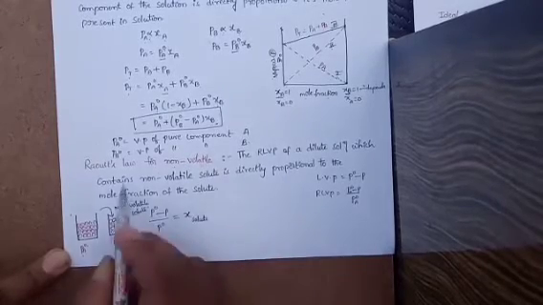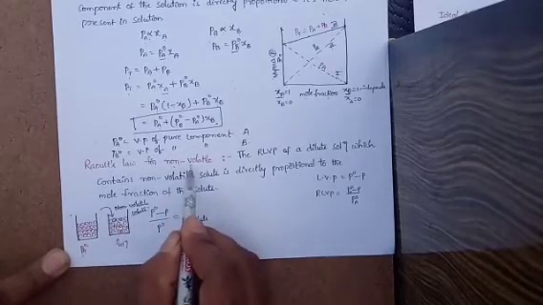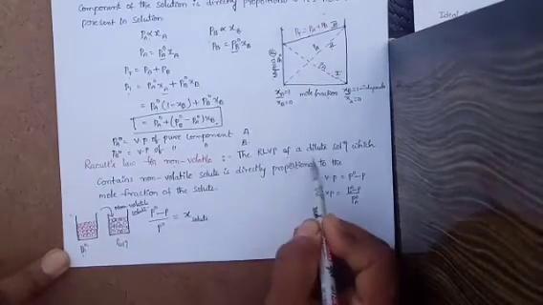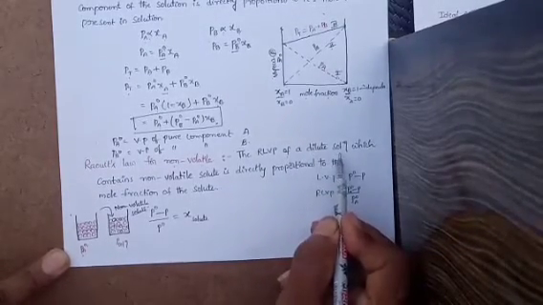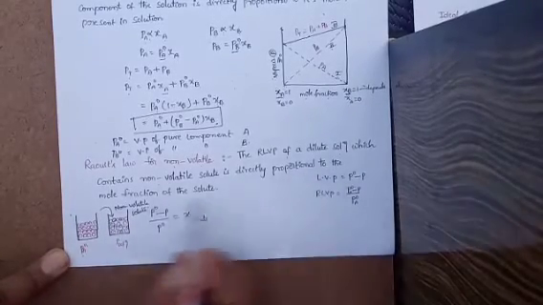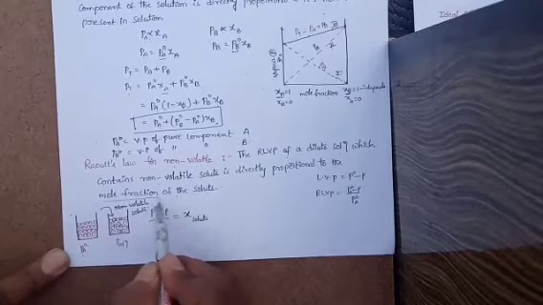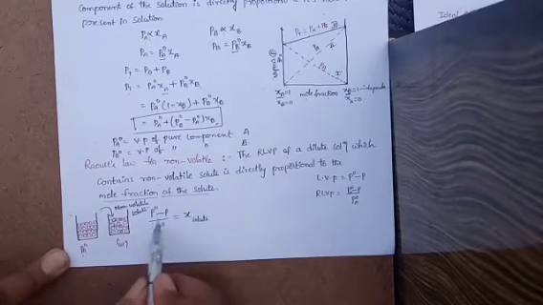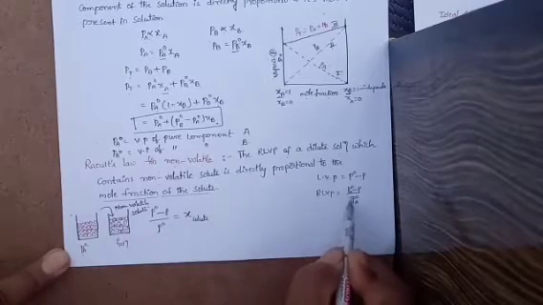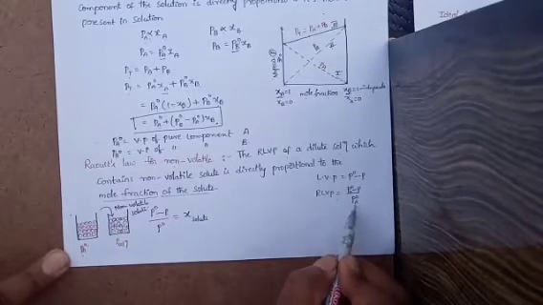Now see the definition. Raoult's law for non-volatile solutes: the relative lowering of vapor pressure of a dilute solution which contains non-volatile solute is directly proportional to the mole fraction of the solute. Now P naught minus P by P naught is the relative lowering of vapor pressure.